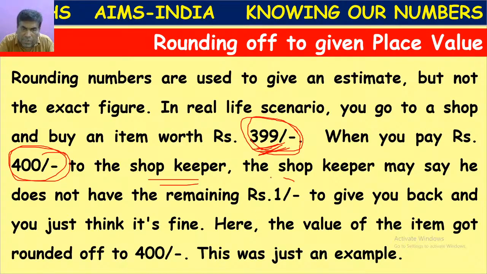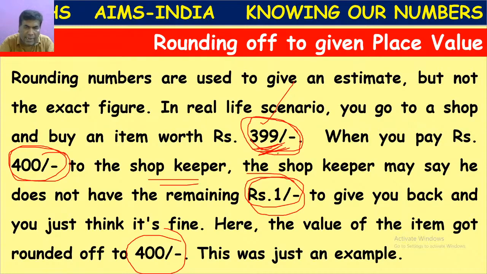The shopkeeper will tell you that he doesn't have 1 rupee change. So what will you tell? Okay, it's fine, keep it with you. Like that we will tell. It means the product value we are rounding off to 400, while the original price of the product is 399.